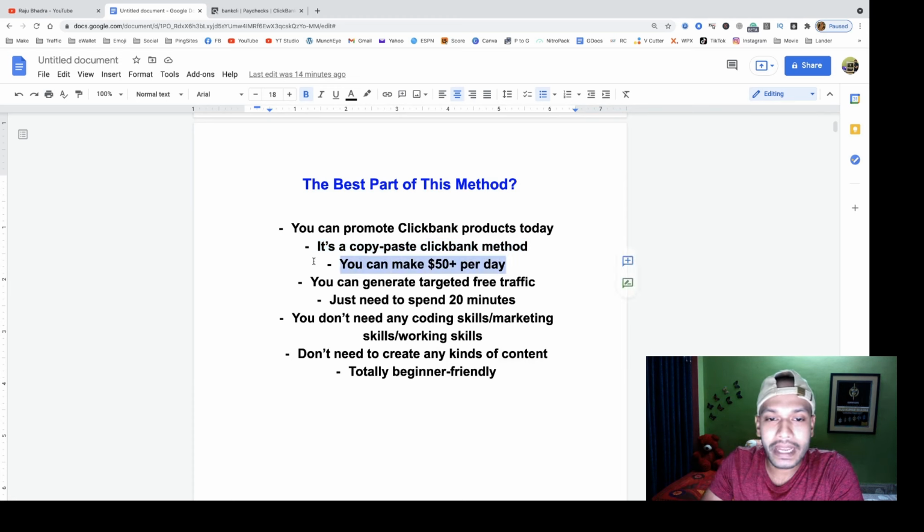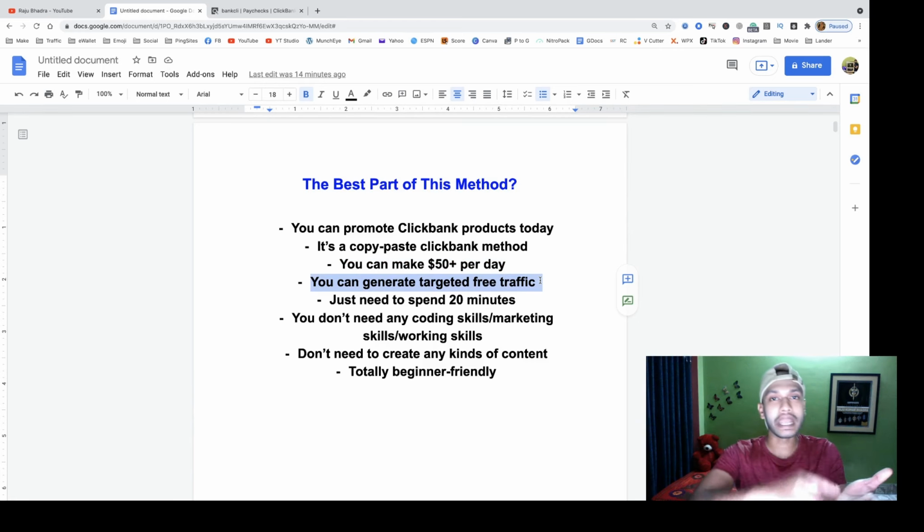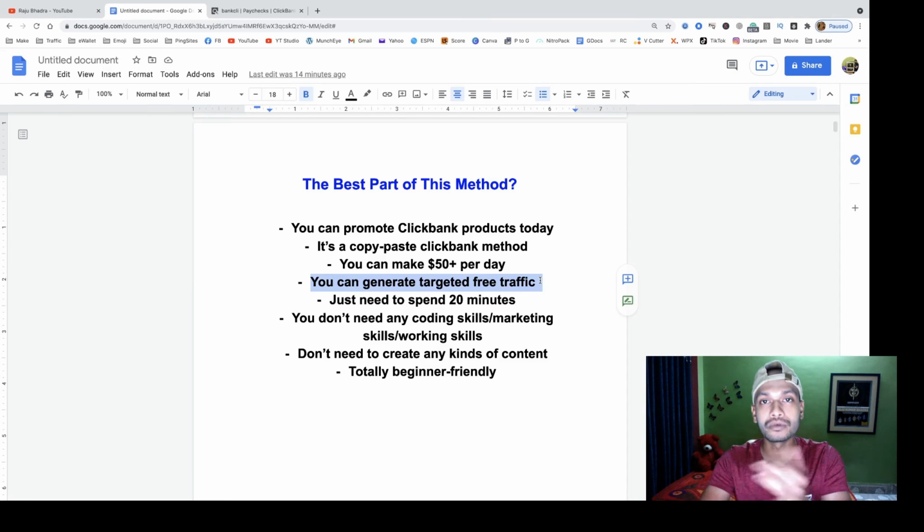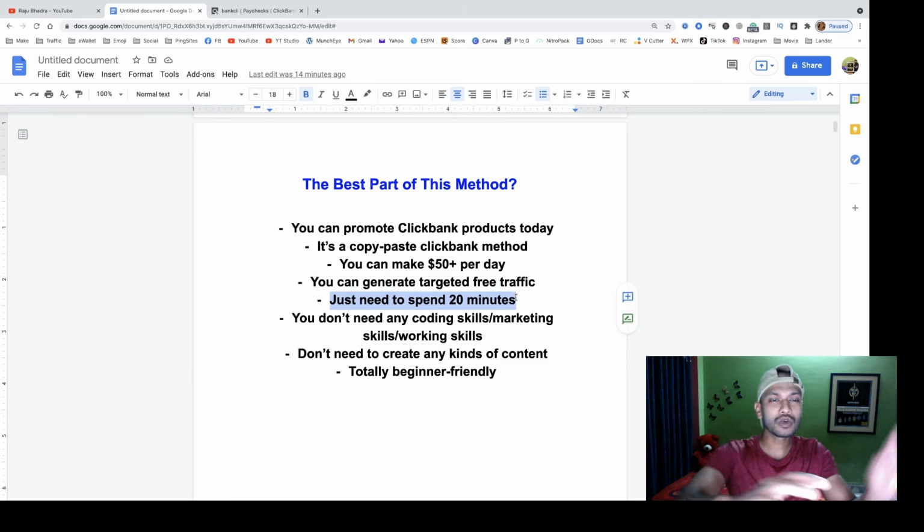And you can make 50 plus per day just for free. And you can generate targeted free traffic. You can promote any other niche, any other product, software, for any other affiliate networks. You can use Warrior Plus, JVZoo, DGS Store, any other marketplaces here. And you just need to spend 20 minutes to complete this task.